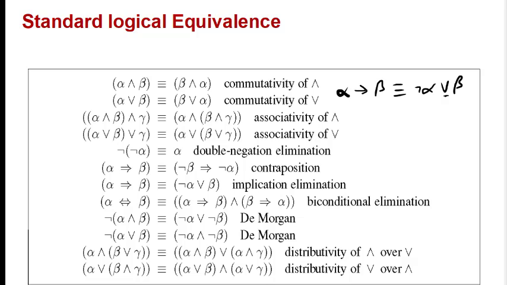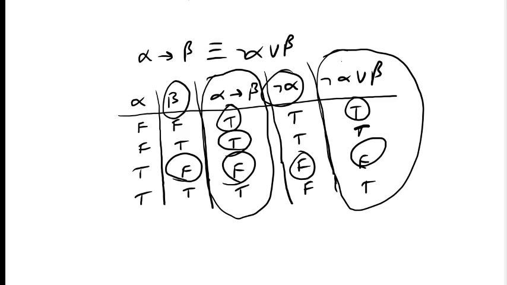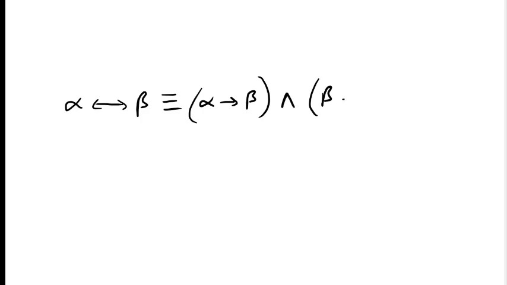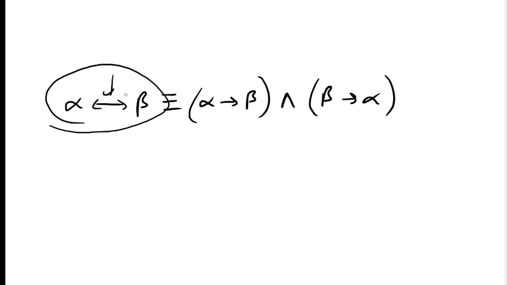So this is equivalence. Then the biconditional can be eliminated. If we have alpha biconditional beta, this is equivalent to alpha implies beta and beta implies alpha. So this particular biconditional can be eliminated by using this relation. Of course it can also be verified.